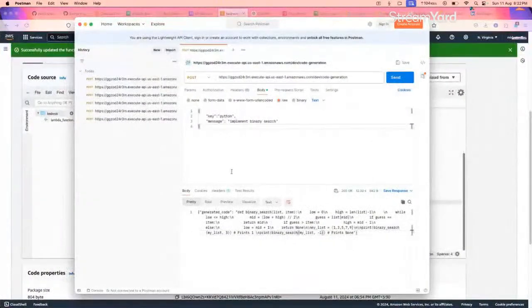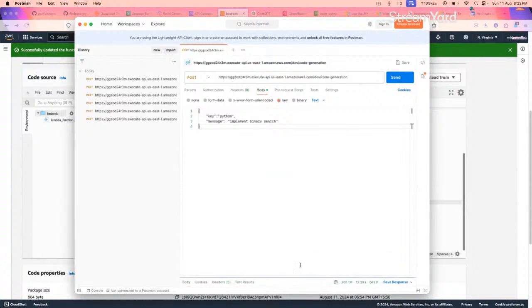So here in my particular test, I have given the endpoint, the complete endpoint, and then in the body I have passed the two key parameters that it needs: the language, which is Python, and the message, implement binary search. Here we can write anything. Right now we are asking the Anthropic v2 Claude API to implement a binary search. Let's run this code.